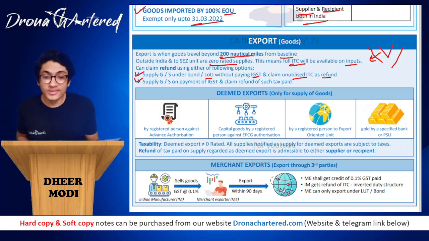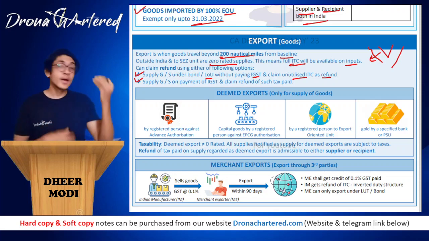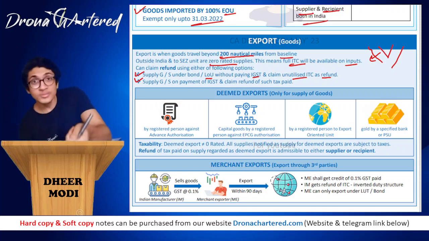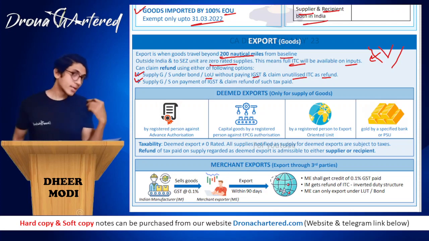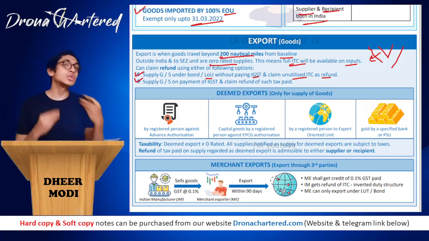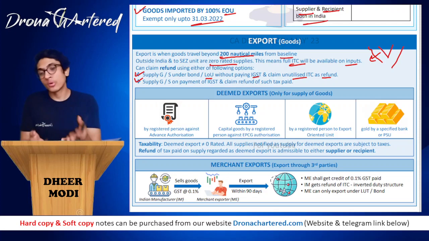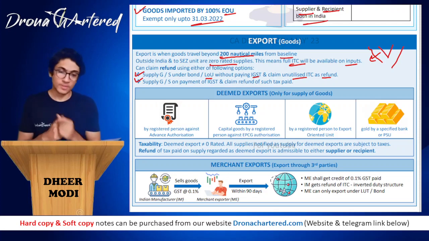So what was your first case? Your first case means you do not pay IGST at all. You already sign a letter of undertaking, and from whoever you are purchasing, you show them this letter that, boss, you do not have to charge me any tax. So this is your letter of undertaking without paying any IGST. And second is you pay that person IGST, you do everything, and then you claim refund from the government and say, boss, I had paid this amount. Please give this back to me.